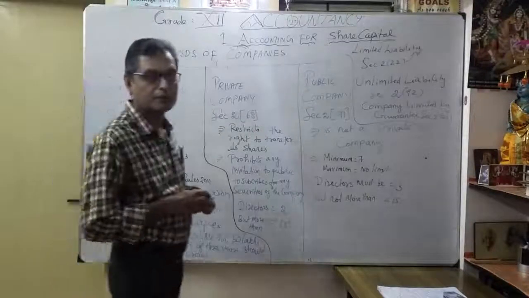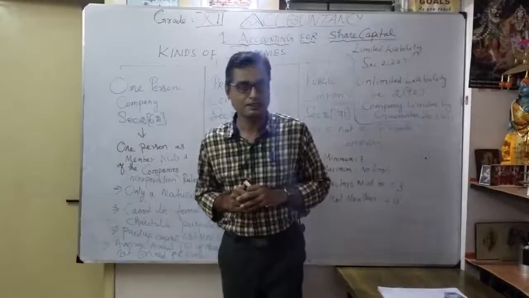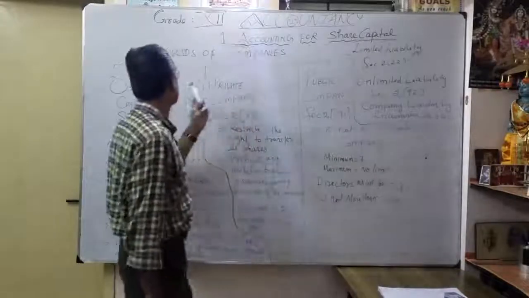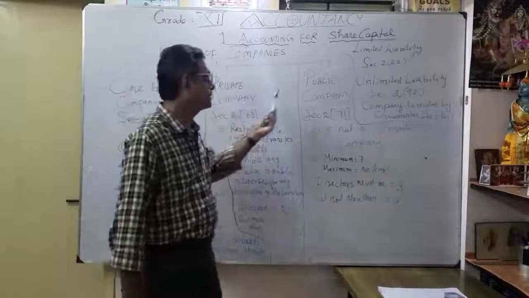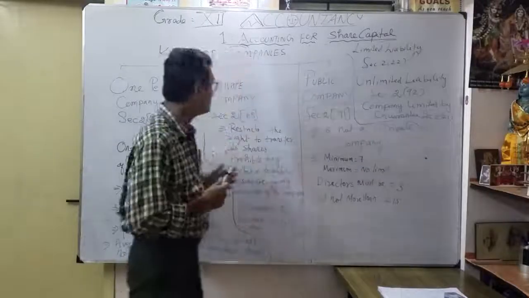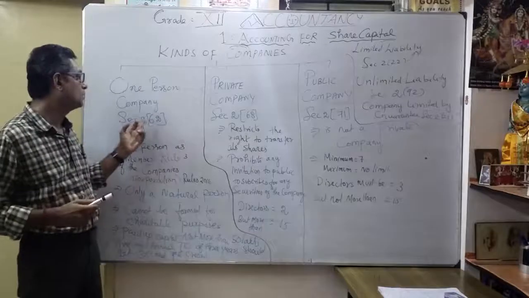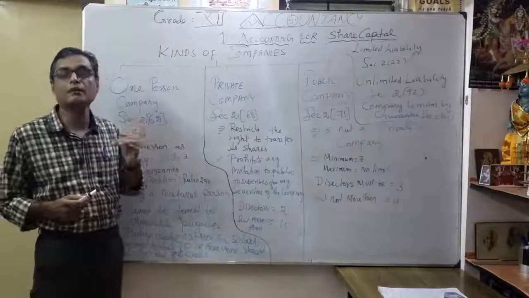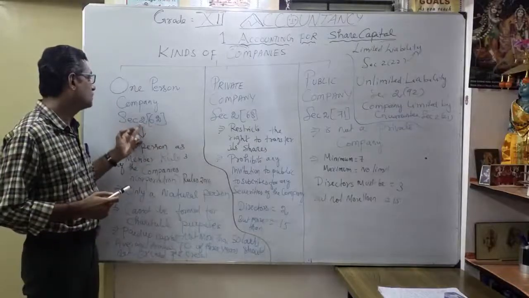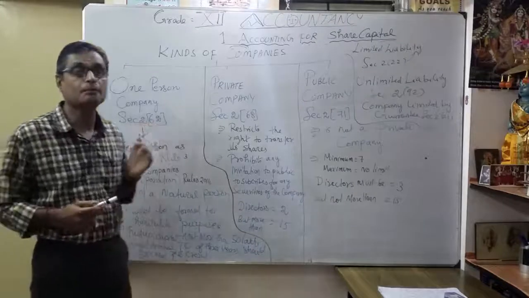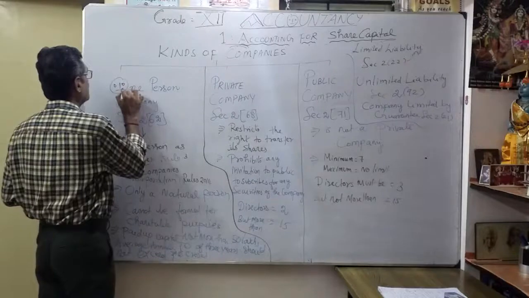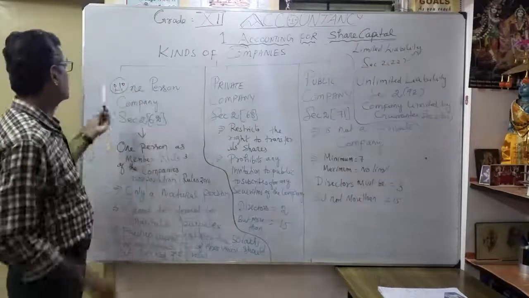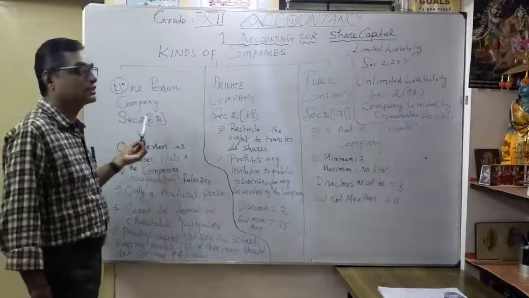So now we are going to see the different kinds of companies. There are three types of companies. One is the one person company, then the private company, then the public company. So the one person company is under section 2, subsection 62 of the Companies Act 2013.